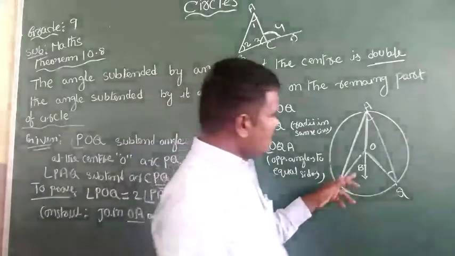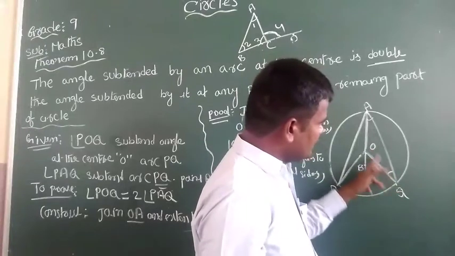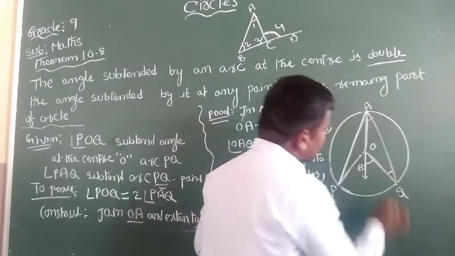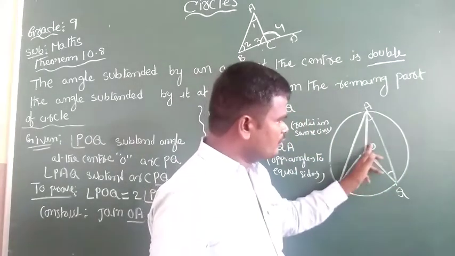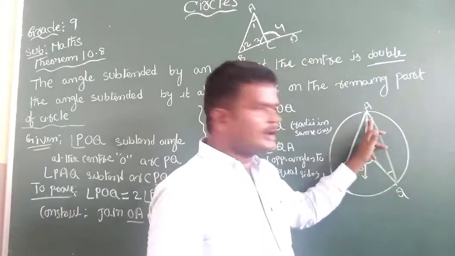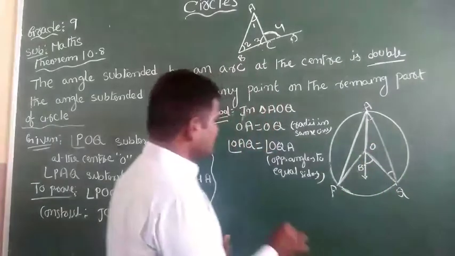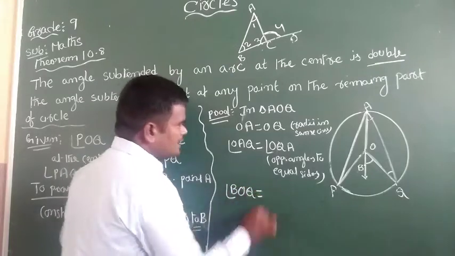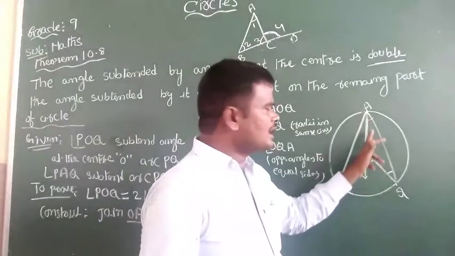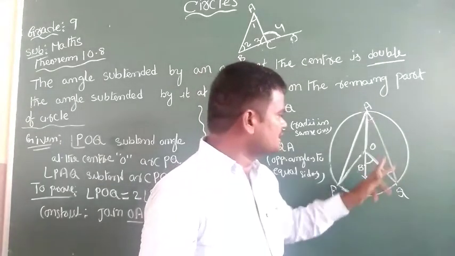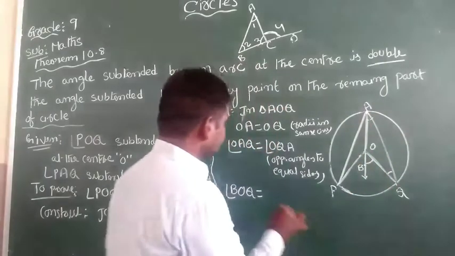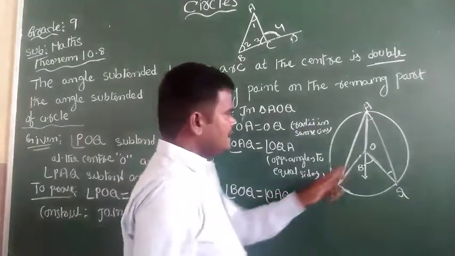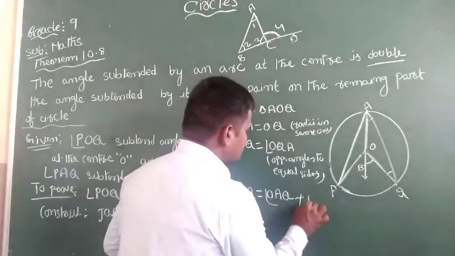So angle BOQ is the exterior angle, and the opposite interior angles are angle OAQ plus angle OQA.